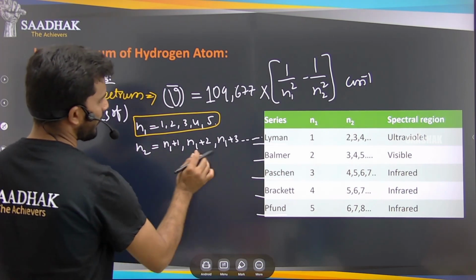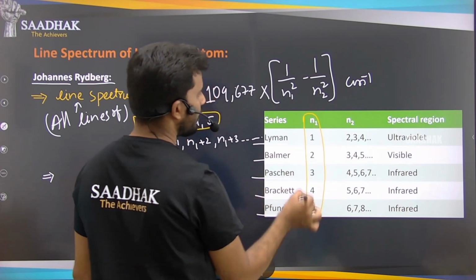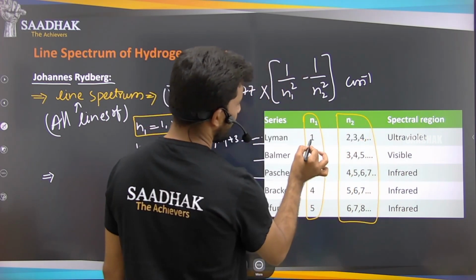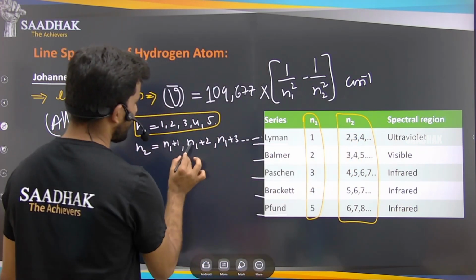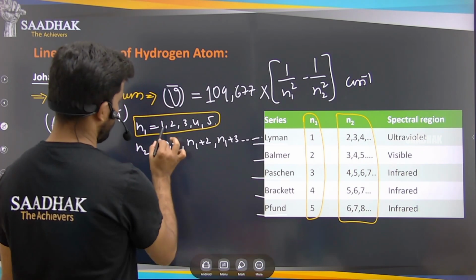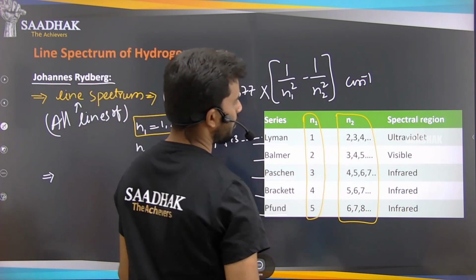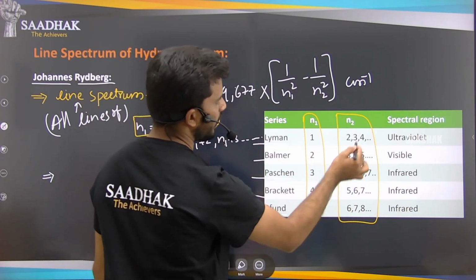So these n2 values are like this. Here n1 is only up to 5, and when n1 is 1, n2 is n1 plus 1, that is 2. The next number is n1 plus 2, which is 1 plus 2, 3, and 1 plus 3, 4, like that, 2, 3, 4. So all the series follow this n1 and n2 form.